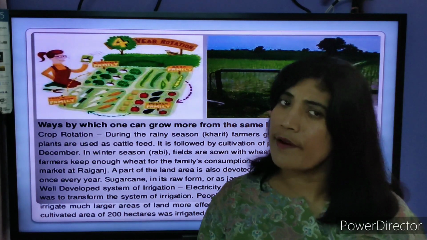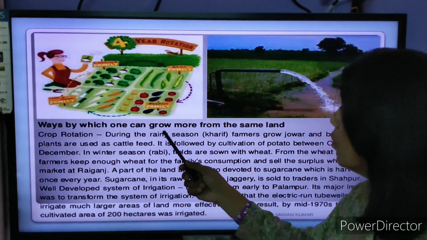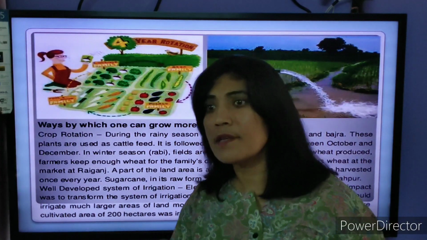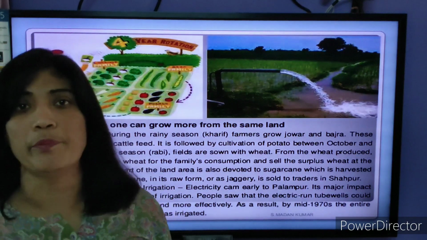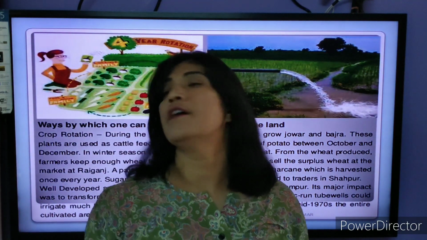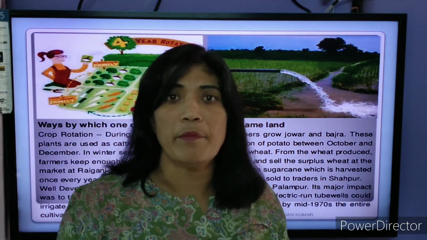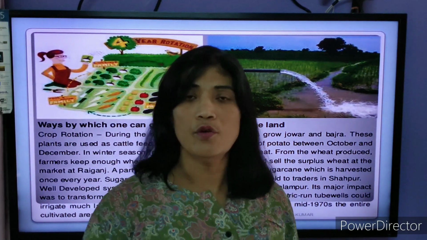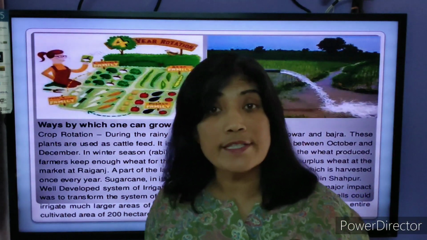When the question has arisen, ways by which one can grow more from the same piece of land. Yes, we can increase the production on the same piece of land. You know that land is fixed, you cannot increase the land and you cannot stretch the land as per your requirement. If the population increases, you cannot stretch the land and start using it. No, we don't have such facility.